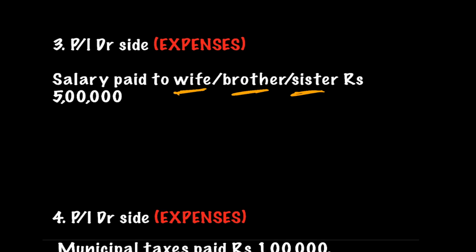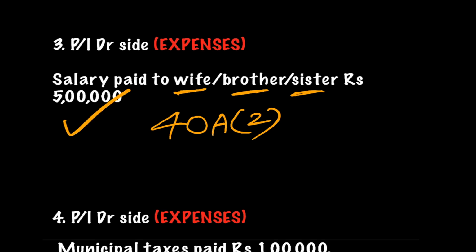Because students, whenever certain expenses are paid to relatives, even those expenses can be treated as business expenses. It is not necessary that salary, interest, bonus, commission, if it is paid to relatives, then it is not a business expense. Not necessary. It can still be a business expense. The only thing is that we have to check whether the provisions of section 48(2) are satisfied or not. Now this provision says that if payment is made to relatives and if the amount is reasonable in nature, then this expense is allowed.